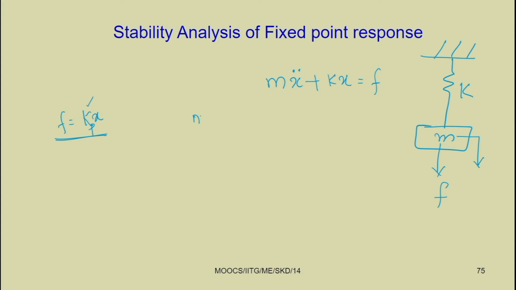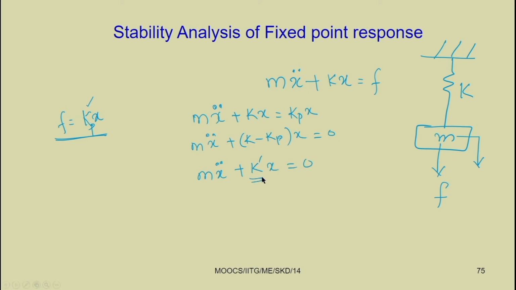So, this equation can be written m x double dot plus K x equal to Kp x, or m x double dot plus (K minus Kp) x equal to 0, or m x double dot plus K dash x equal to 0.